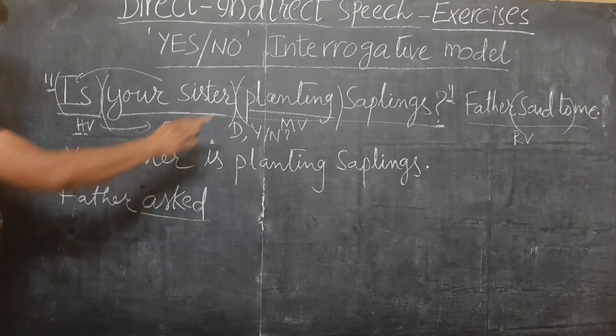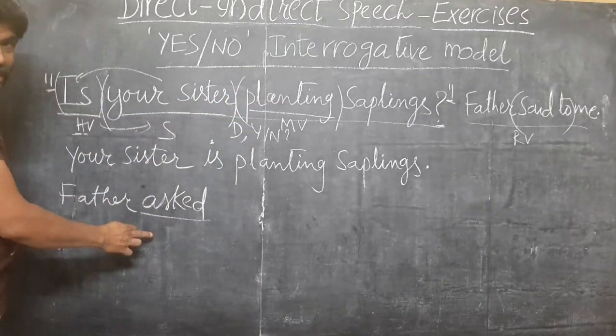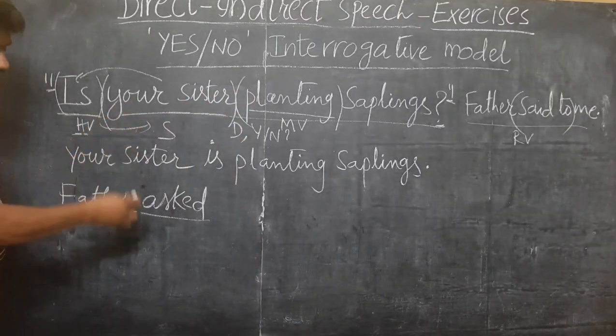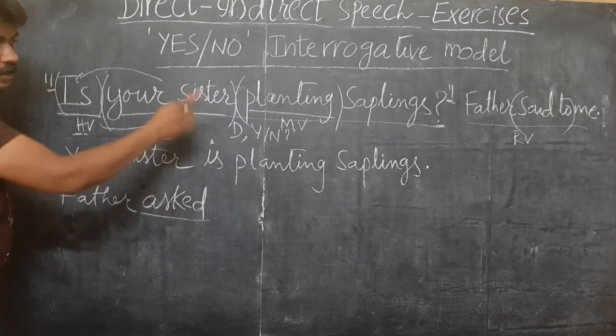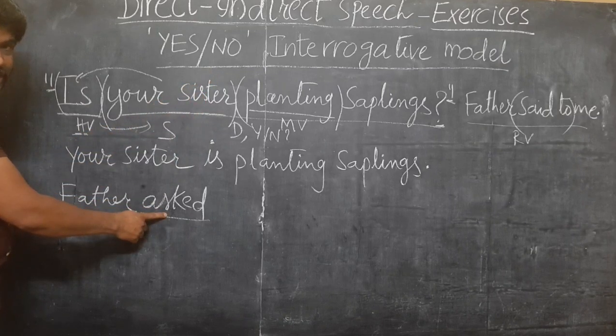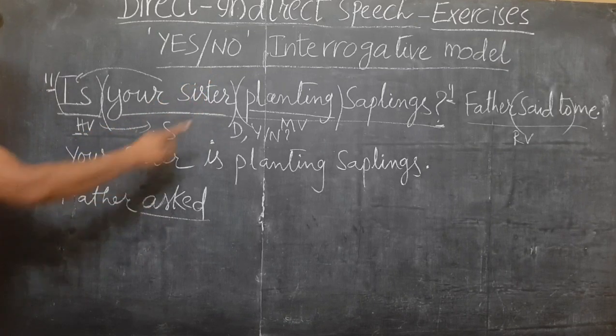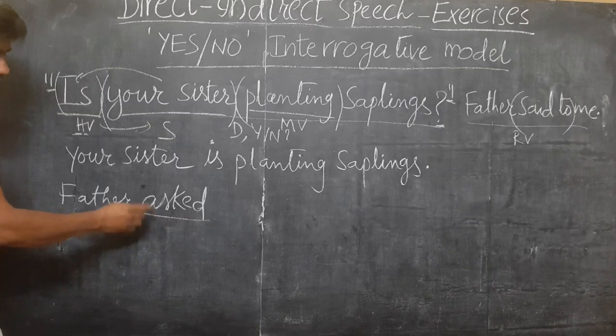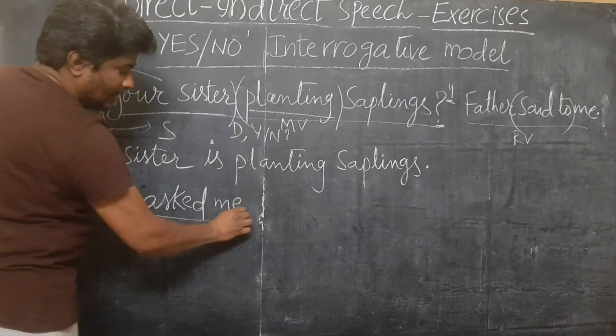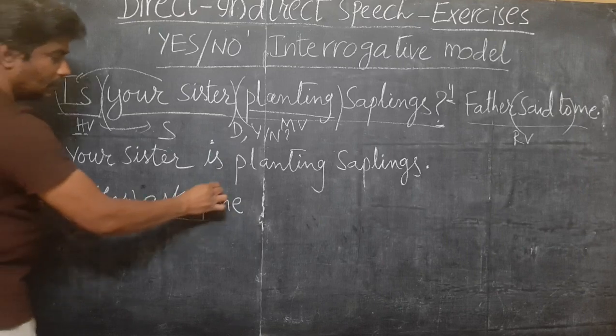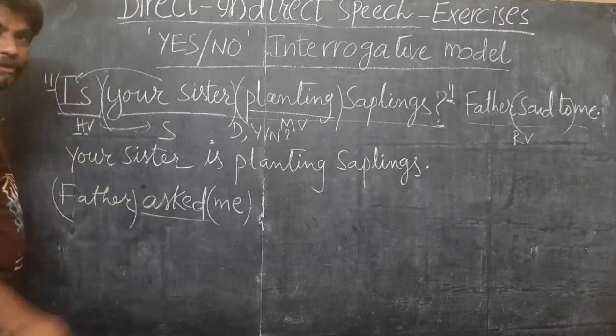Father, here "said to" changes to asked. Said or said to, whatever is given to you, you have to write asked here. If you are given directly "asked", you can write asked. The listener doesn't change: me. Speaker is father, listener is me. So the reporting verb change is completed.